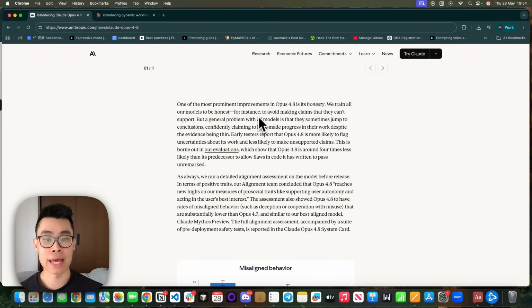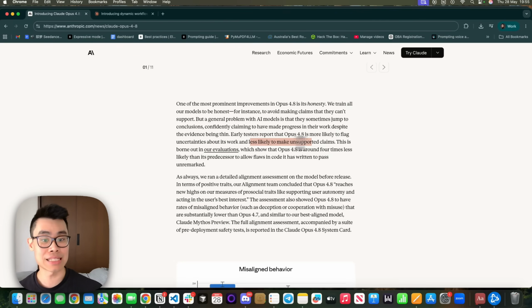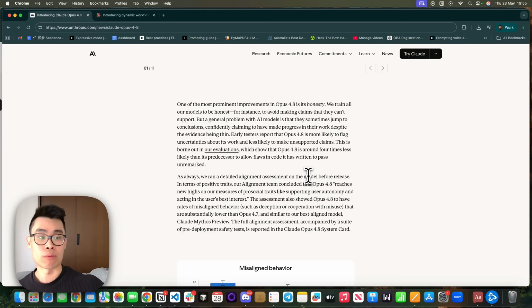So with Opus 4.8, they have made progress in this specific aspect, and it makes sure that the AI model will flag uncertainties about its work and is less likely to make unsupported claims. So really, Opus 4.8 will evaluate its own work to see if the claims it's trying to make are actually true, based on information on the internet or sources that it researches, for example.